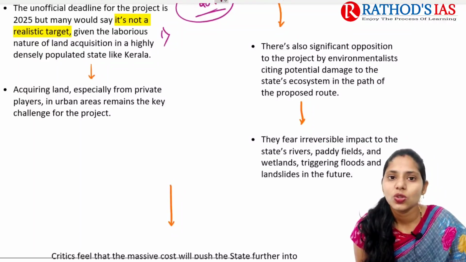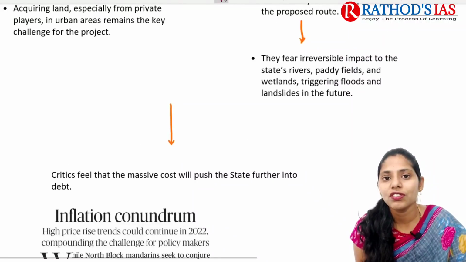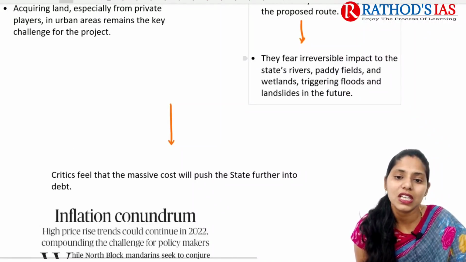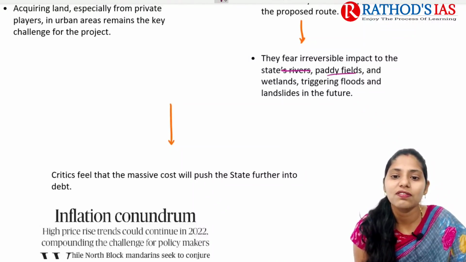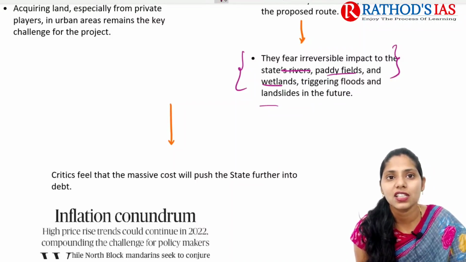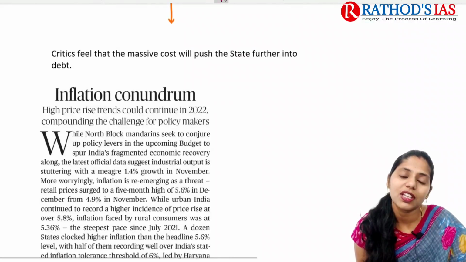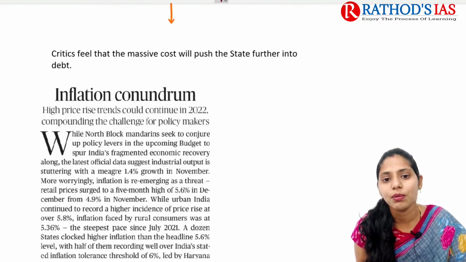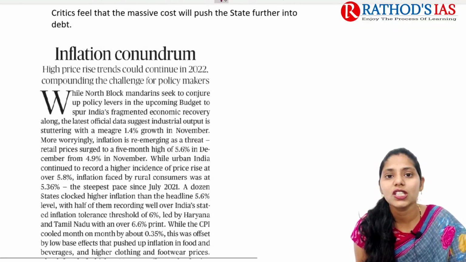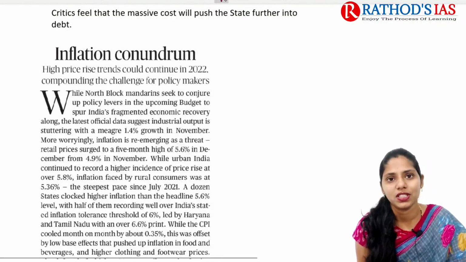Next, so many environmental activists are opposing this project. There is also fear of irreversible impact that can be seen on the state's rivers, paddy fields, and wetlands, and that will lead to floods and landslides in future. Critics also say that building this type of project will push the state into debt. So this is all for this topic, and I hope it is very clear.